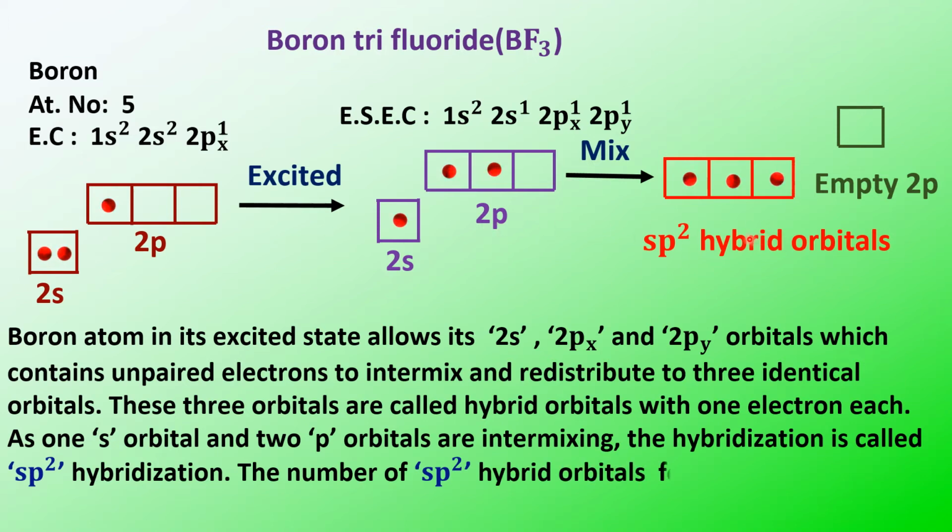Now we'll see the fluorine. Before going to fluorine, let us have a look at the three hybrid orbitals of boron formed by combining the s and 2p orbitals. X-axis, y-axis, and z-axis.